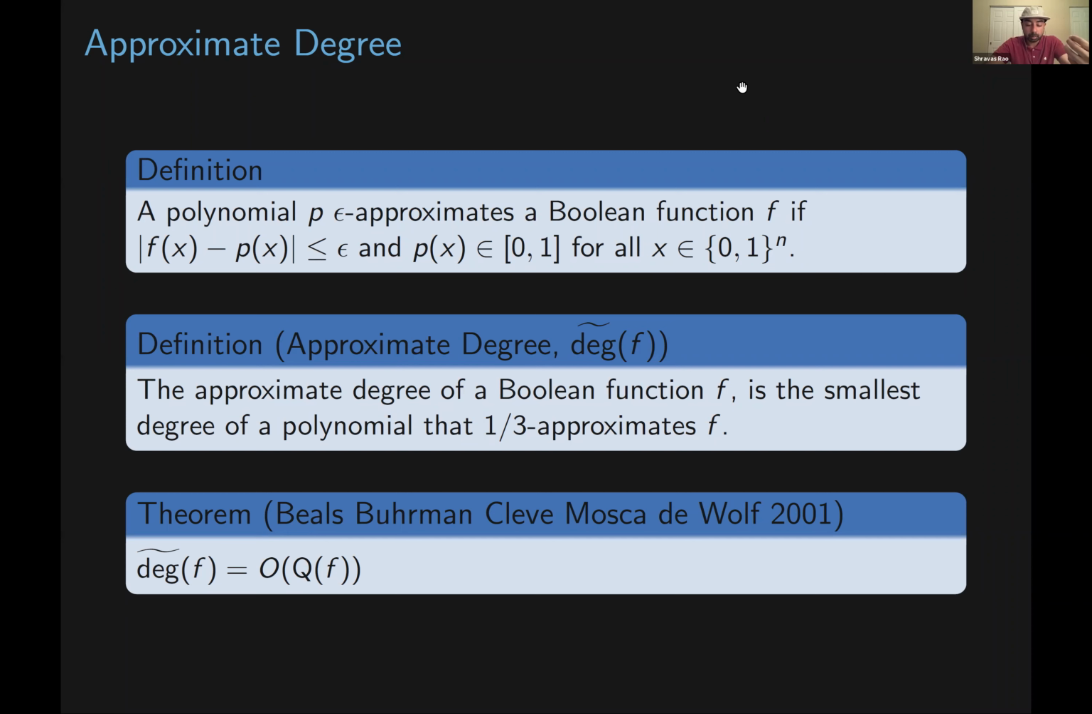One reason why the approximate degree of a function is so useful to think about is that Beals, Buhrman, Cleve, Mosca, and de Wolf show that the approximate degree of a function is bounded above by the quantum query complexity of the function. So if you're someone like me who's still getting their feet wet with quantum query complexity, and you're trying to understand intuitively what quantum query complexity is, what this result shows is that you can use the approximate degree as a proxy for quantum query complexity. So if you feel more comfortable thinking about the approximate degree of a function, you can just focus on that rather than thinking about the query complexity of a function.